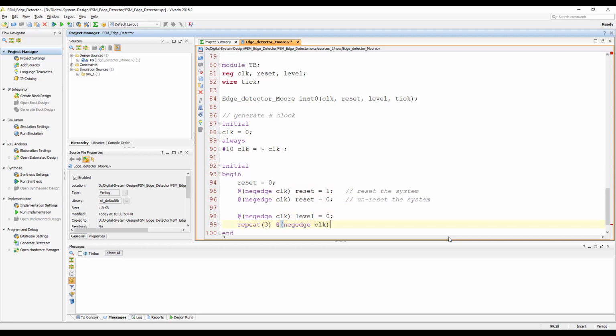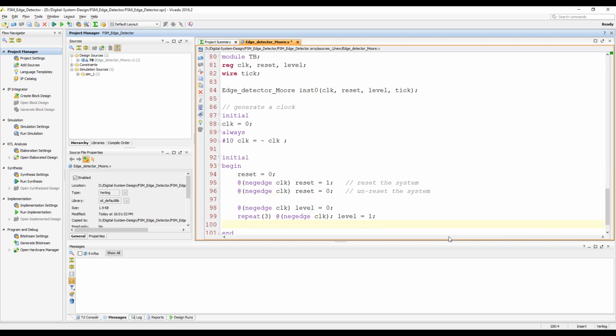After 3 clock cycles, let's change the level from 0 to 1. When it changes from 0 to 1, then definitely there will be a positive edge. And then after 3 clock cycles, let's again change the level to 0. Right? Good.